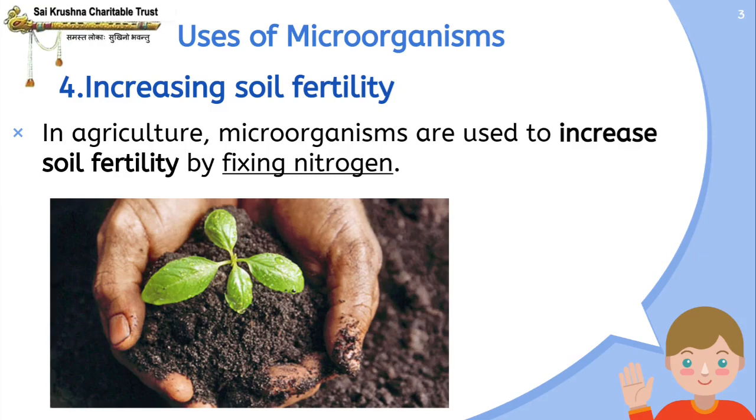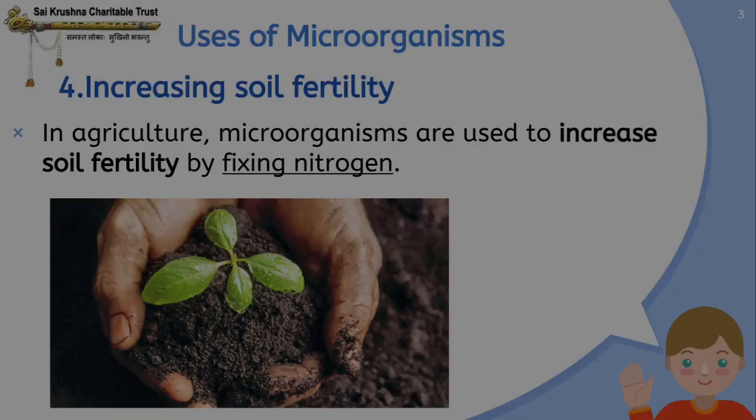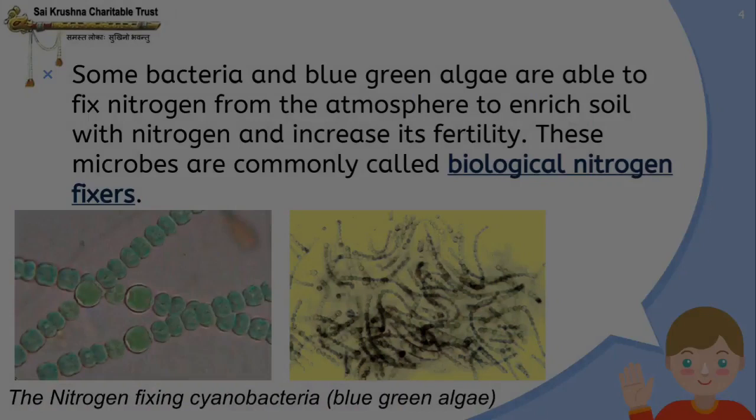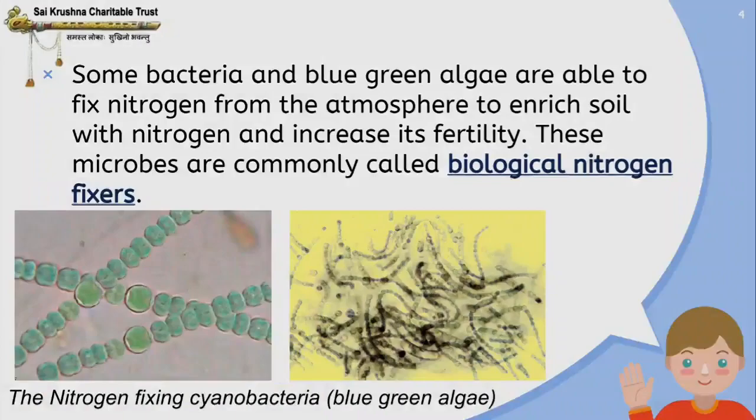The nitrogen fixing microorganisms that are capable of transforming nitrogen gas from the atmosphere into fixed nitrogen are used to increase the soil fertility, such as some bacteria and blue green algae, which are able to fix nitrogen from the atmosphere to enrich soil with nitrogen and increase its fertility. These microbes are commonly called biological nitrogen fixers.